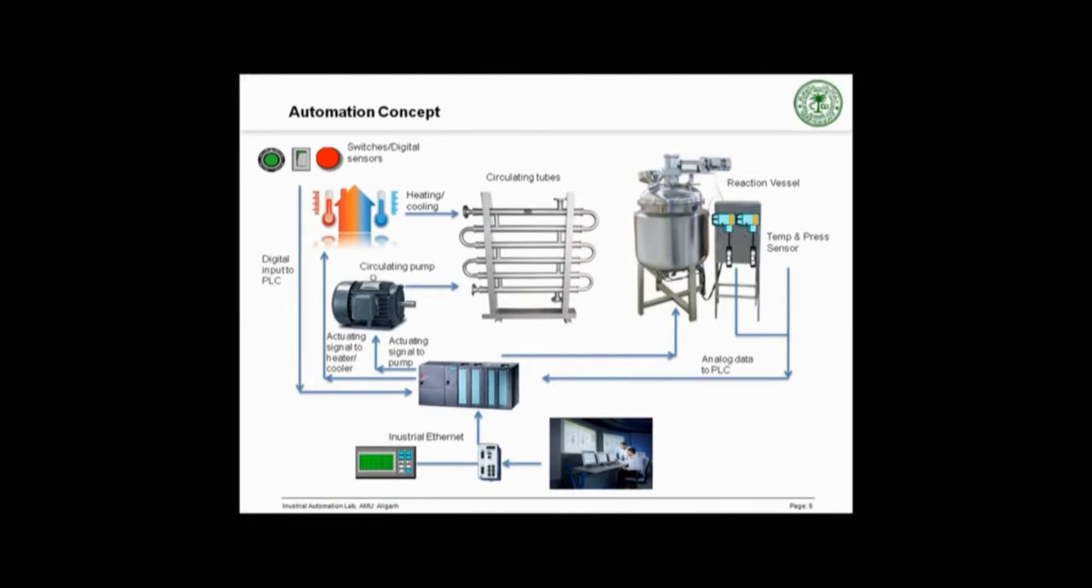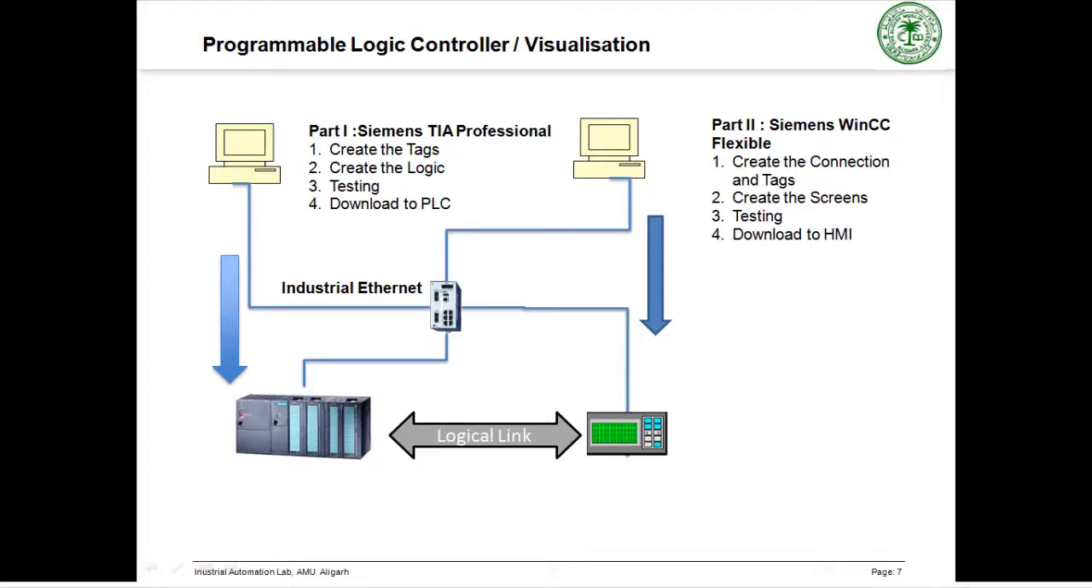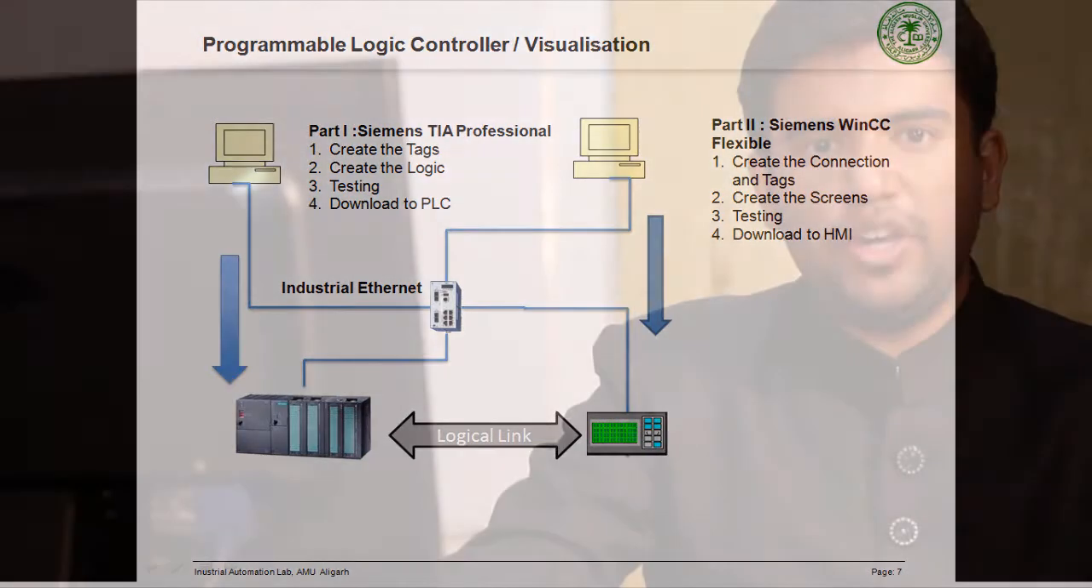Now, moving on to the actual visualization. The steps of visualization involve Part 1: creating the tags, creating the logic, testing and downloading the program to the PLC. Part 2 involves creating the logical connection between the HMI and the PLC, creating the screen, testing and downloading the HMI screen to the HMI hardware. Now let's see each of them one by one.